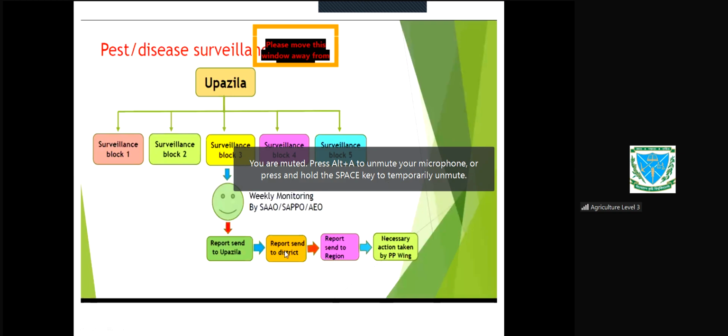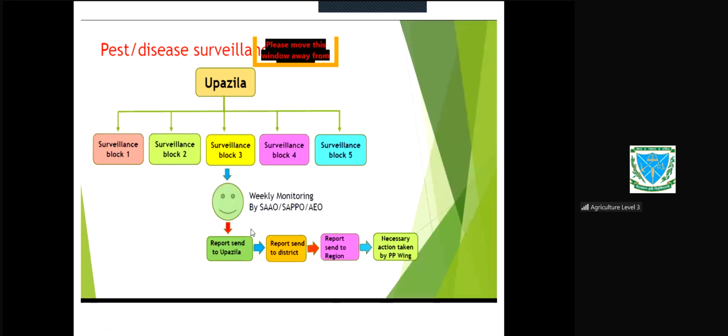And who will work? Weekly monitoring will be done from this area regarding the pest or disease, whatever, by SAAO, Sub-Assistant Agriculture Officer, or SAPPO, Sub-Assistant Plant Protection Officer, or Agriculture Extension Officer. They are involved to monitor these blocks. And then they will collect the data and they will report to the Upazila. All these people will work and they will make a report and submit it to the Upazila. And this Upazila Agriculture Officer compiles this report and he will send it to the district level.